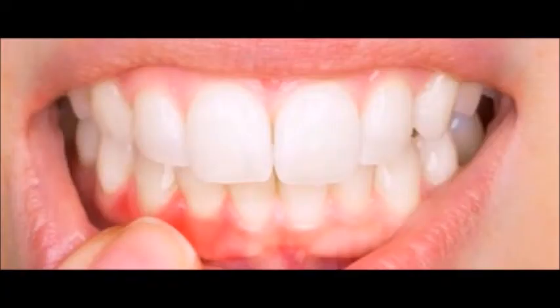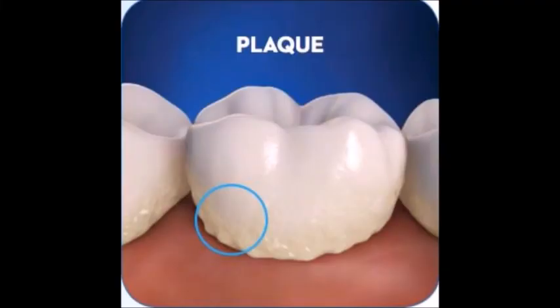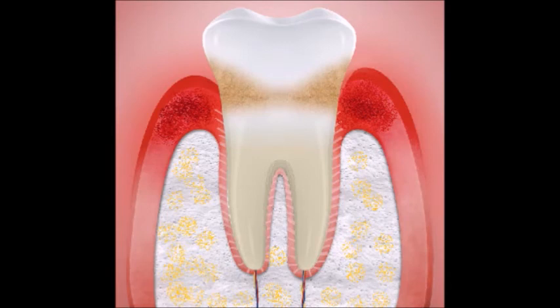The second problem which I have heard the most about is bleeding gums. Bleeding gums can be a sign of poor oral hygiene. Gums are inflamed, there is plaque buildup, and this results in bleeding gums. Even the slightest touch sometimes can cause bleeding. It can also be called gingivitis, which is definitely not good if not treated in time.